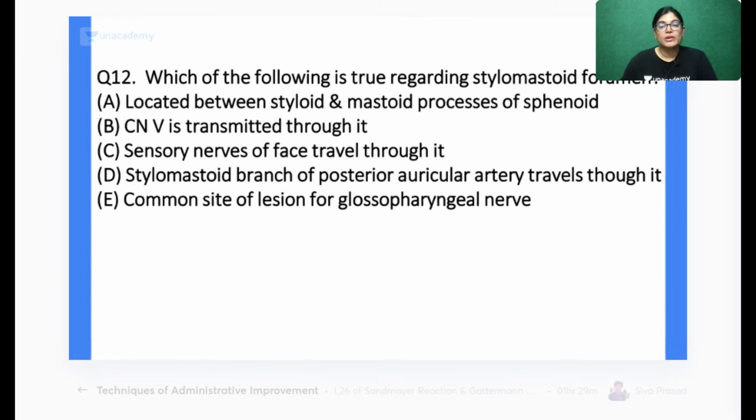Which of the following is true regarding stylomastoid foramen? Question number 12. Option A: located between styloid process and the mastoid process of sphenoid bone. Option B: fifth cranial nerve is transmitting through it. Option C: sensory nerve of face is traversing through it. Option D: stylomastoid branch of posterior auricular artery traverses through it. Option E: common site of lesion of glossopharyngeal nerve. We have got 5 options, mark the correct answer.